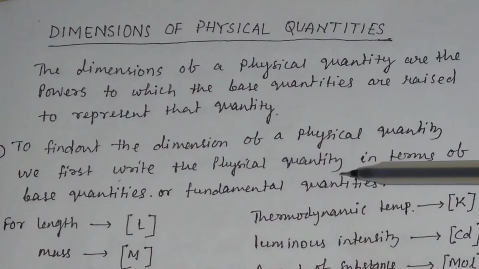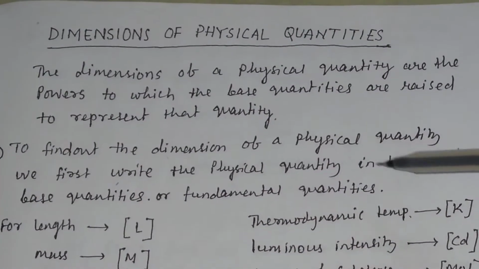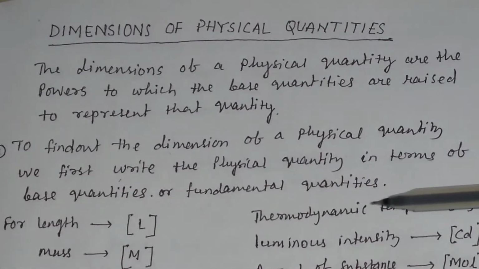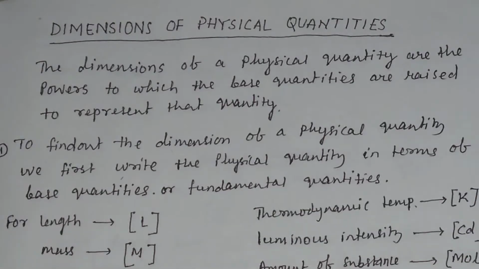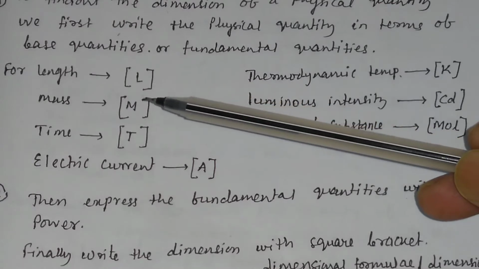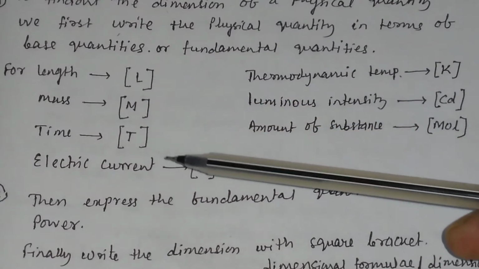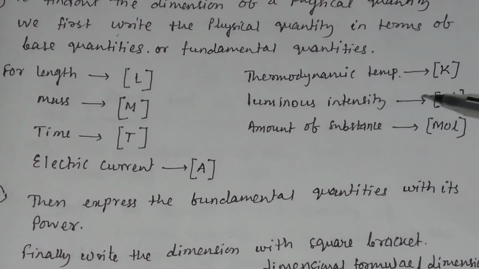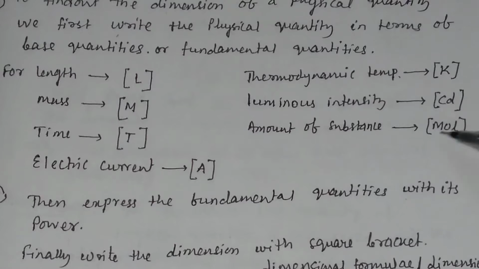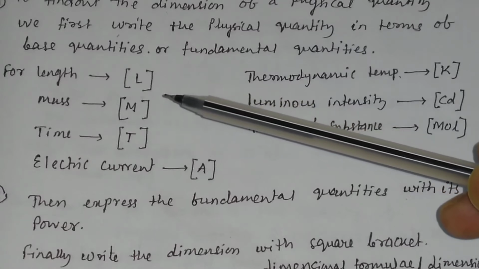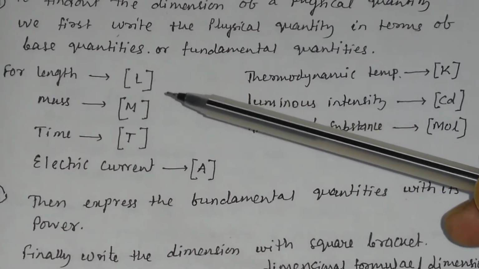To find the dimension of a physical quantity, we first write the physical quantity in terms of base quantities or fundamental quantities. As we know, the base quantities are length L, mass M, time T, electric current A for ampere, thermodynamic temperature K, that is Kelvin, luminous intensity cd or candela, and amount of substance, mole. All these fundamental quantities are to be written in square brackets. In case of dimension, you have to write in square brackets.